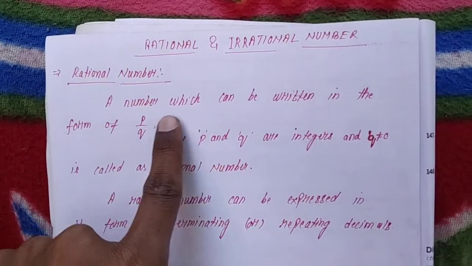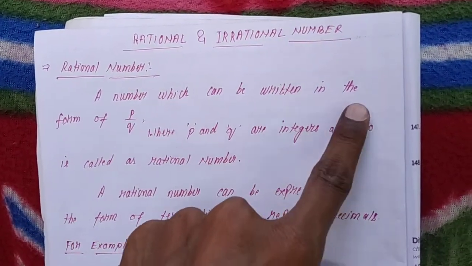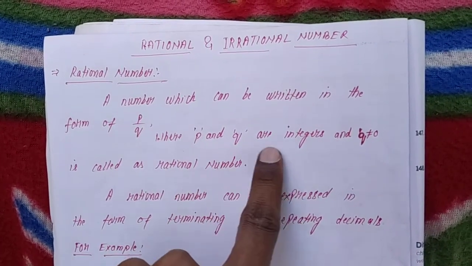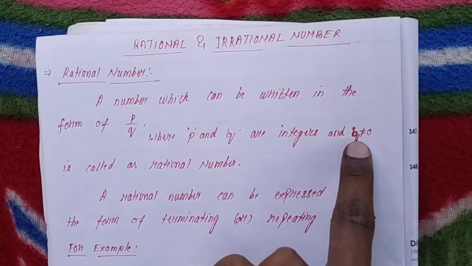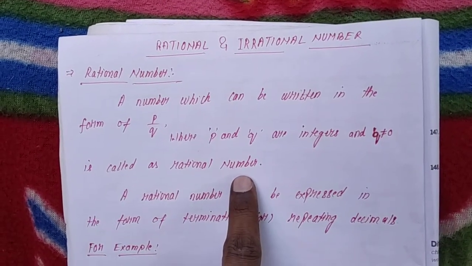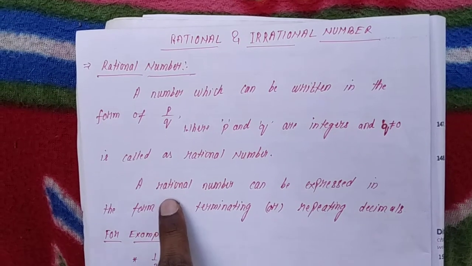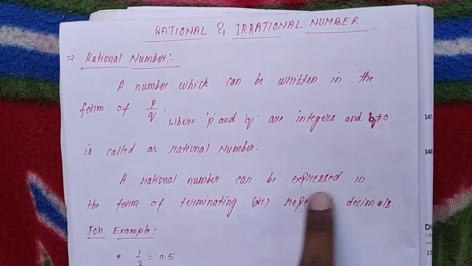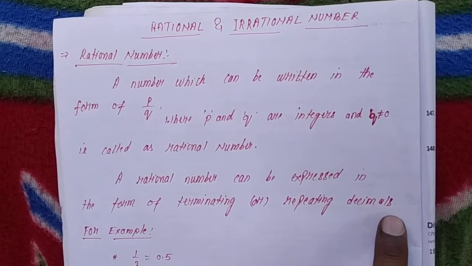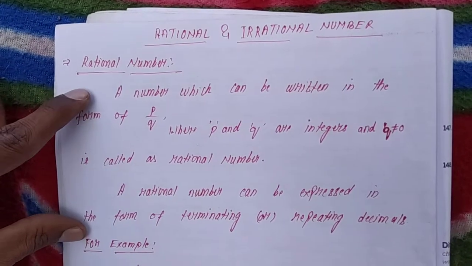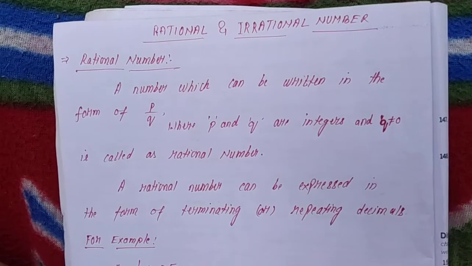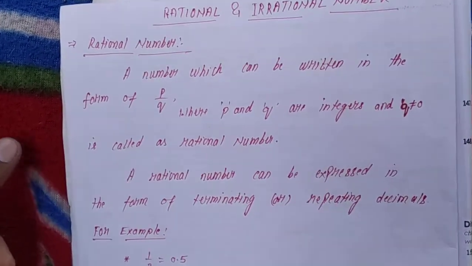A number which can be written in the form of p by q, where p and q are integers and q is not equal to 0, is called a rational number. Now, a rational number can be expressed in the form of terminating or repeating decimals. See, this is the definition of rational number, and this will be more clear with the given example.